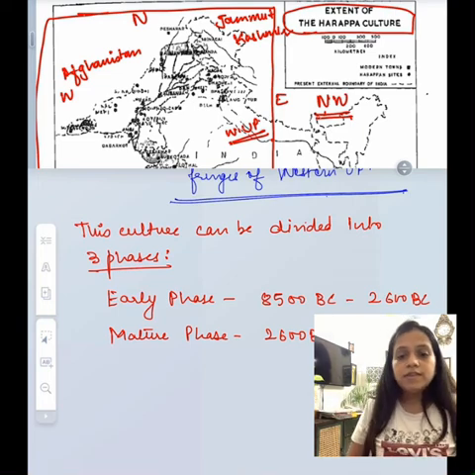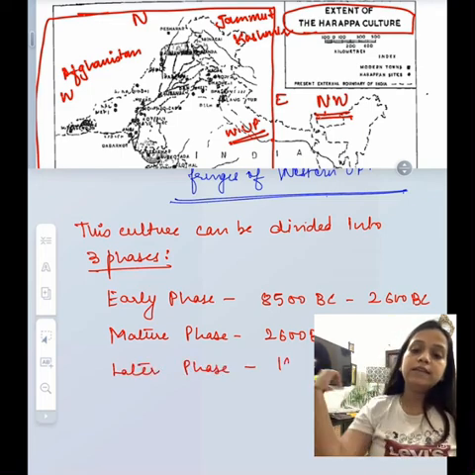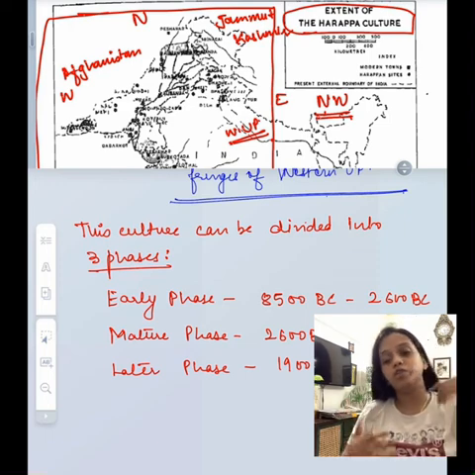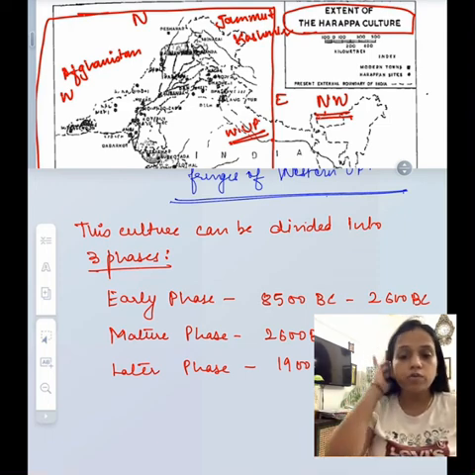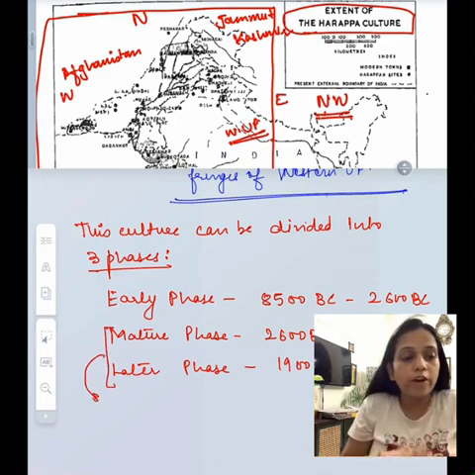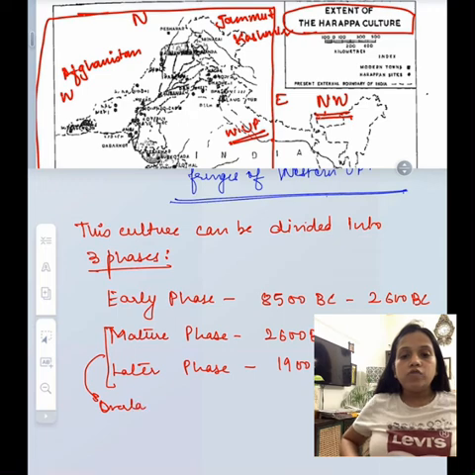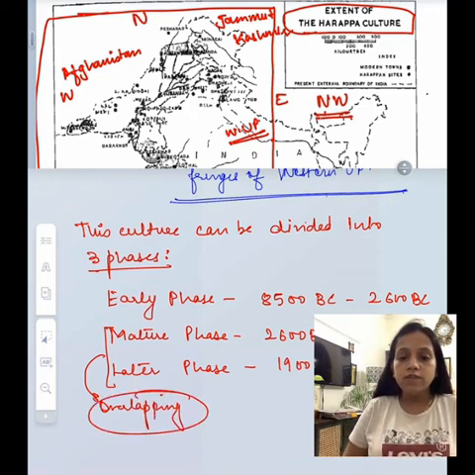So if you see the dates, you will find that the mature phase and the later phase, they are quite overlapping. So we do not have a very clear-cut demarcation of these phases as to when it started and when it ended. So we can say that these two phases, the mature and the later phases, they are overlapping. Fine. Now let's just look into some of the important features of these phases. Fine. Now we'll start with the early phase.